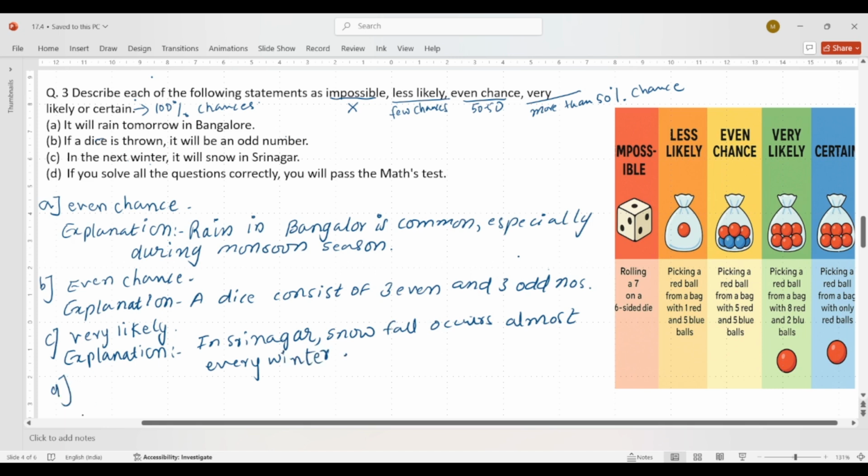Okay. And the last one is: if you solve all the questions correctly, you will pass the maths test. Obviously, if you solve all the questions correctly, you will pass the maths test. If you solve all the questions correctly, 100% you will pass. We are not talking about scoring high, we are just talking about passing the exam. So our answer will be certain.